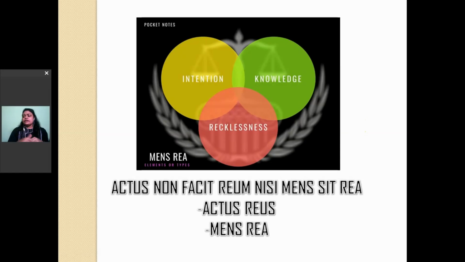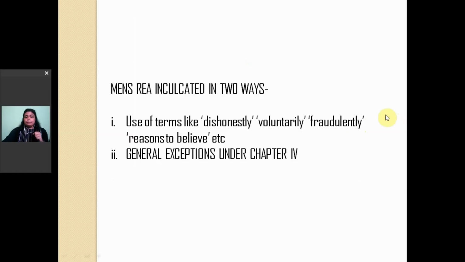Now, why are we discussing this before starting the general exceptions? Because the theory of mens rea has been inculcated in two ways into the provisions of the Indian Penal Code. The first one is very direct, by using words like dishonestly, voluntarily, fraudulently, reasons to believe, etc., which directly tell you the reflection of the person's intention.